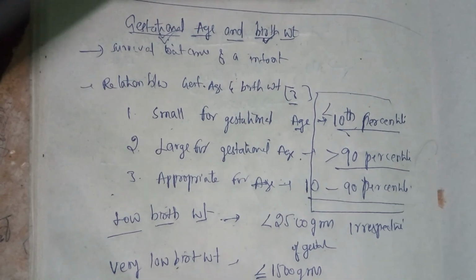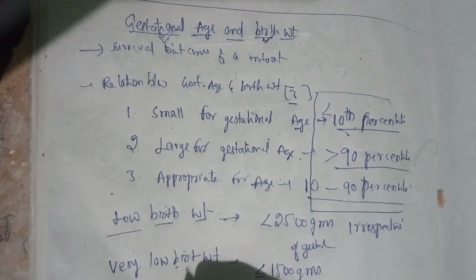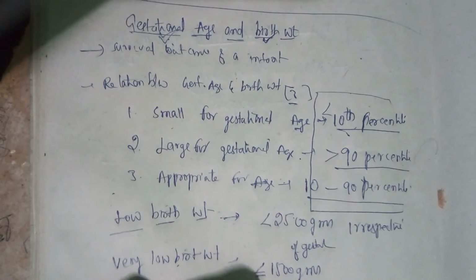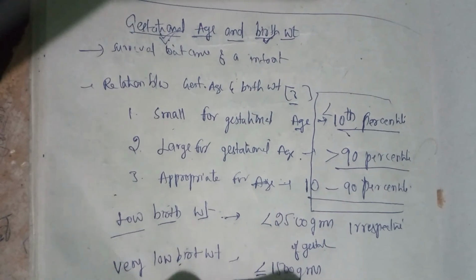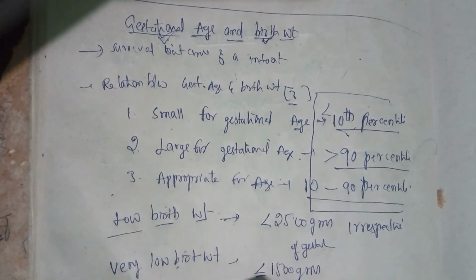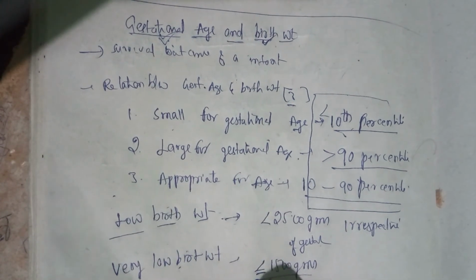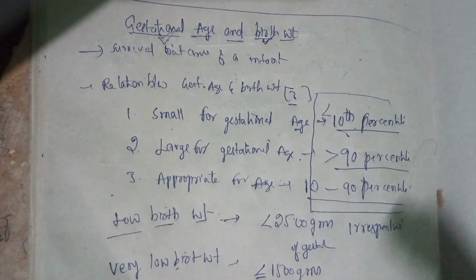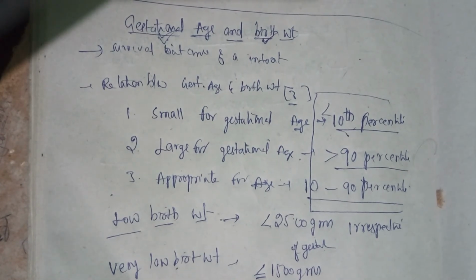One more is the extremely low birth weight baby. When the weight of the baby is less than 1000 grams, then we say that the baby is an extremely low birth weight baby.